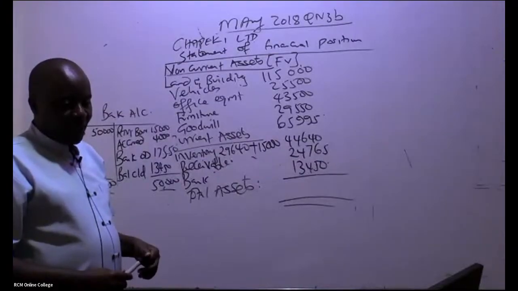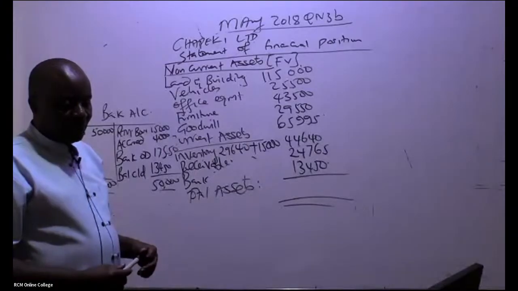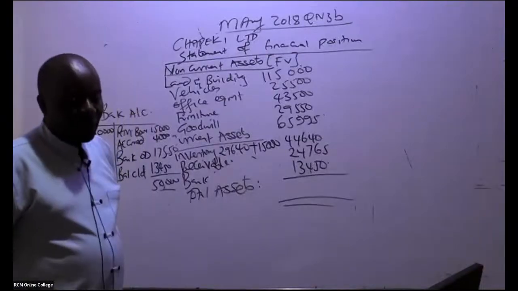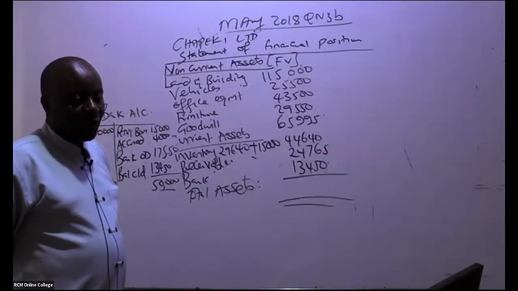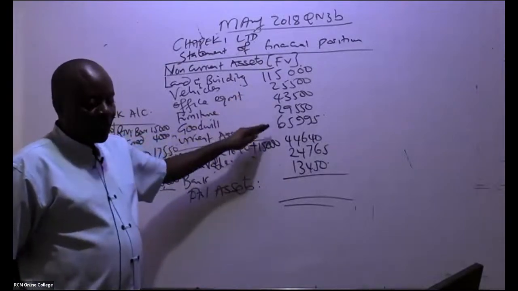I'm being told 2,881,70. Can somebody else confirm that figure? You're adding up everything from here, vehicles, everything.